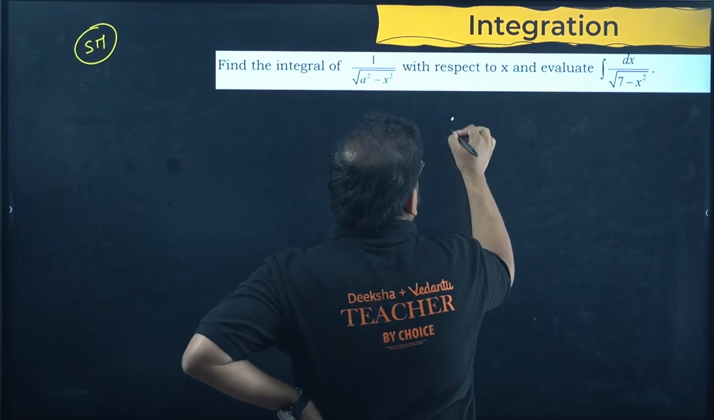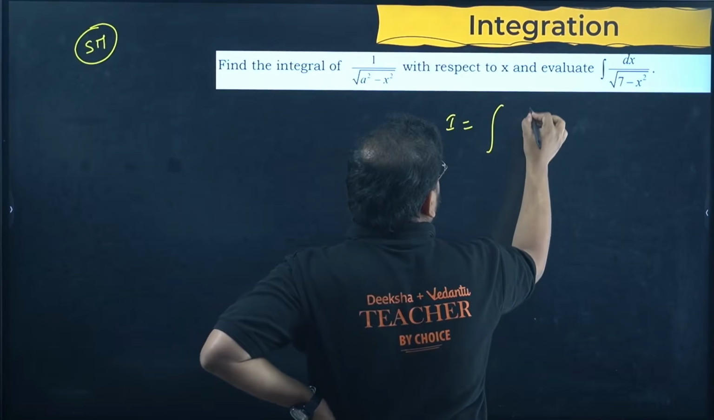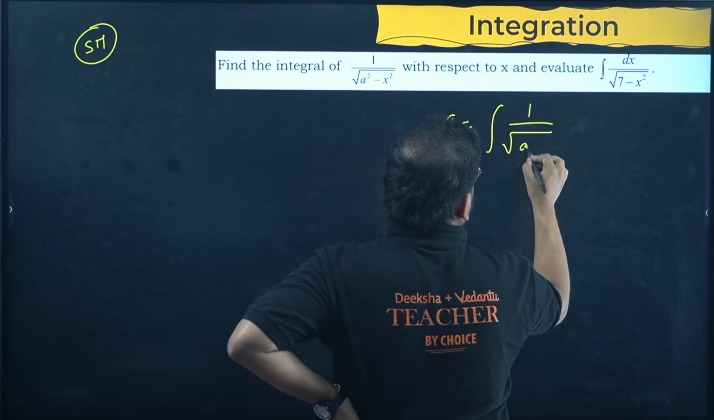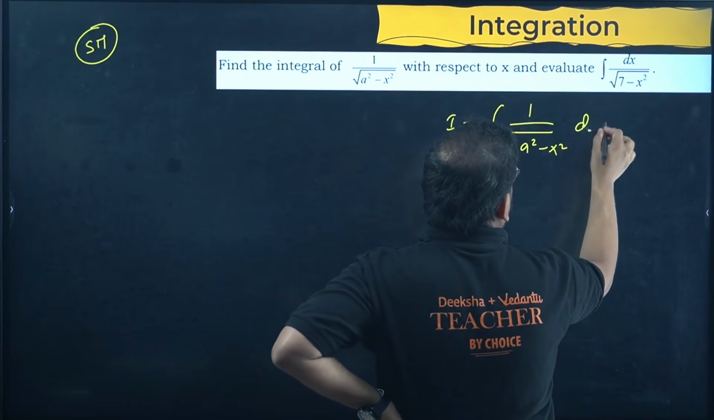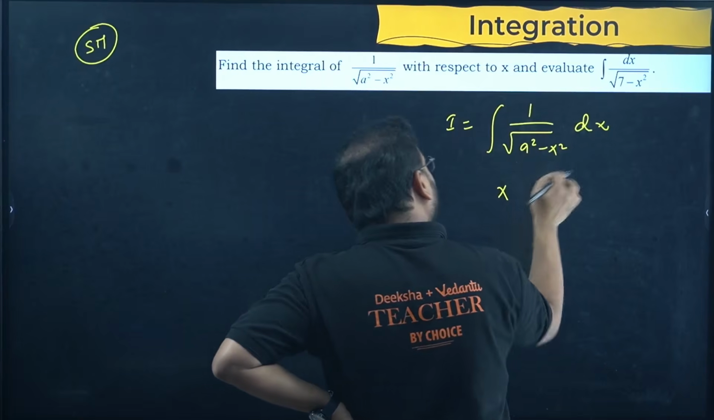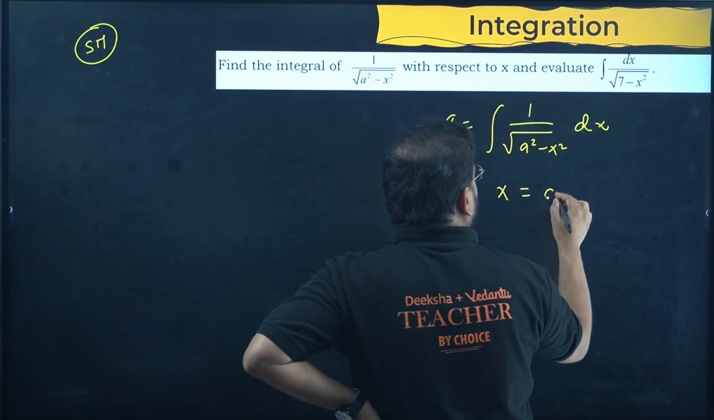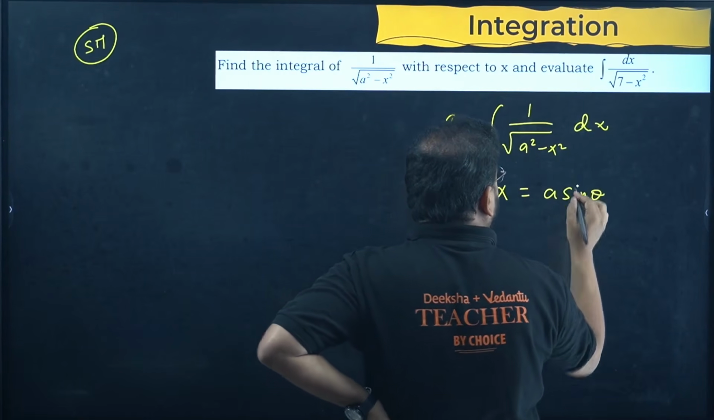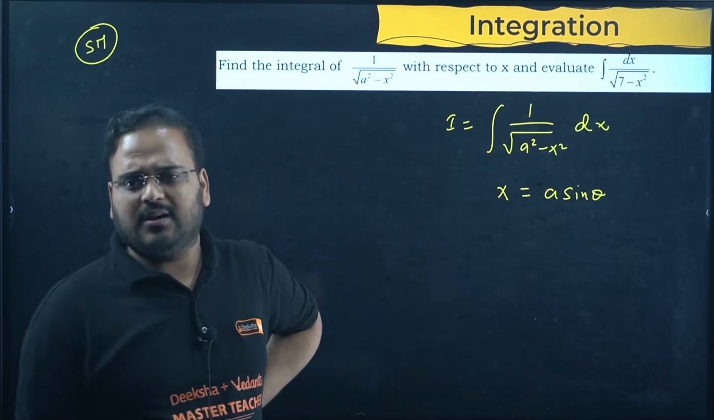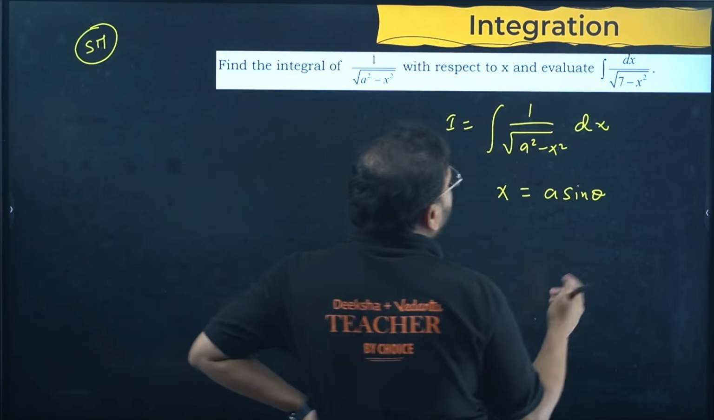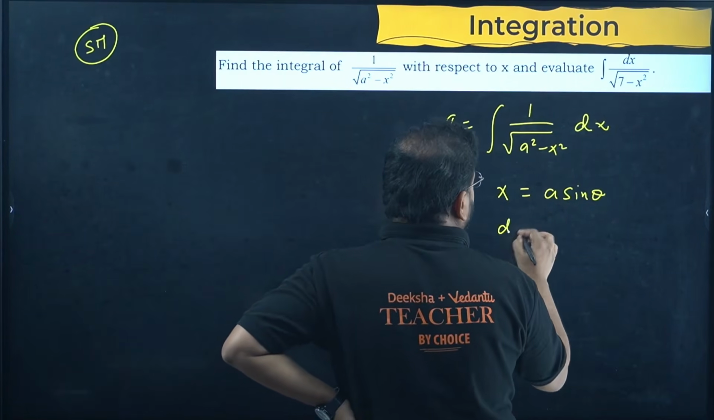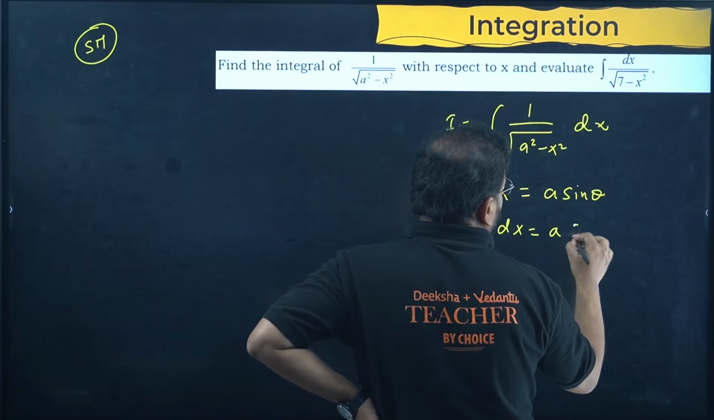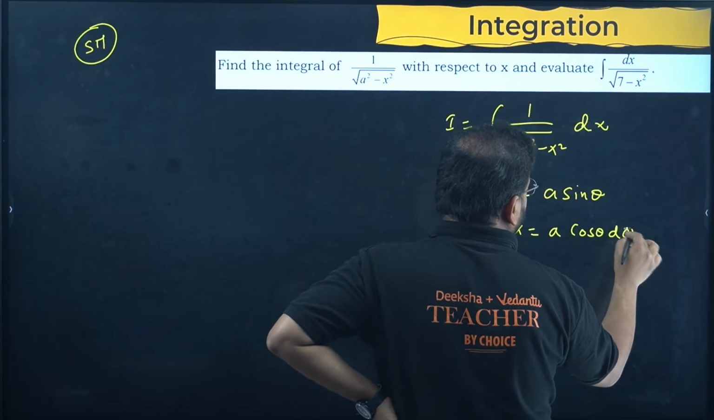So, a 5 marker question in the integration chapter, a simple one. How do you solve it? First you have to prove this part and evaluate this part, and then you're going to use this. Integration I is given as 1 upon root a square minus x square dx. Whenever you have this, take x as a sine theta, or a cos theta, your choice, but here we take a sine theta. Then dx is a cos theta d theta.